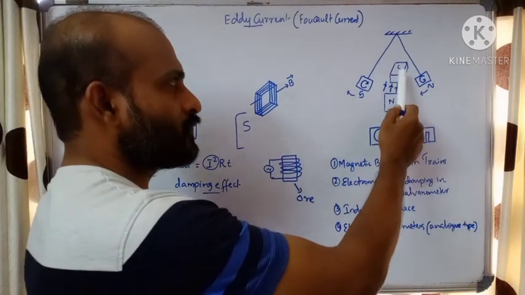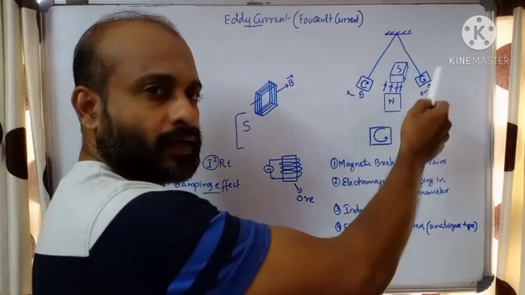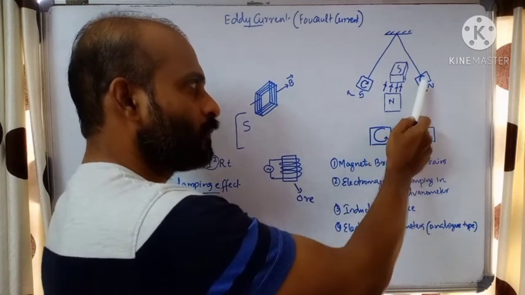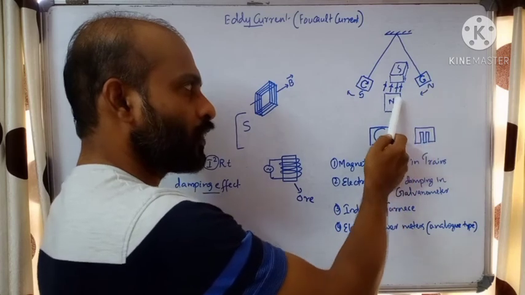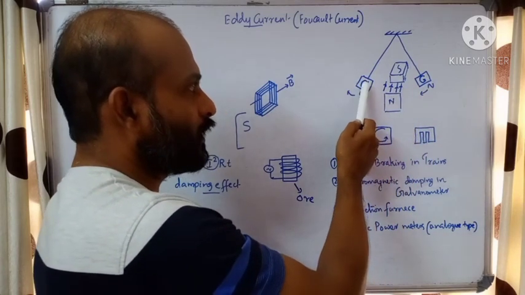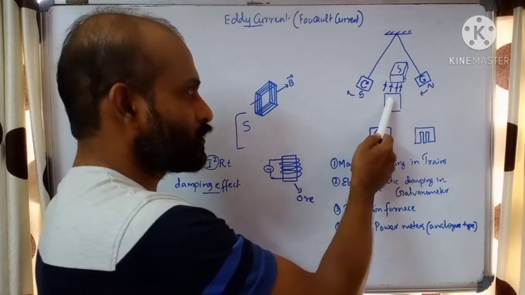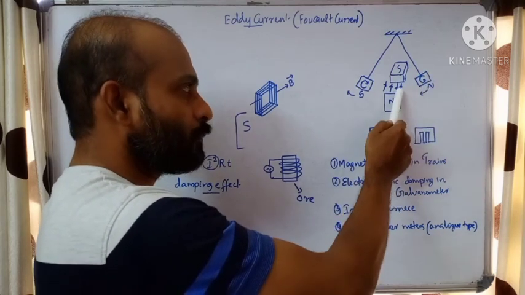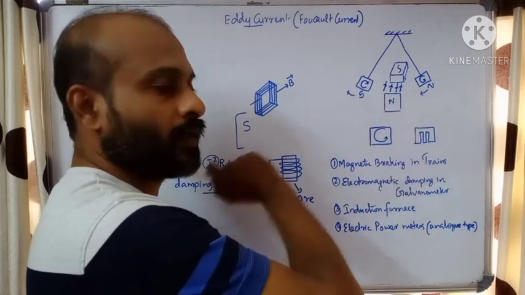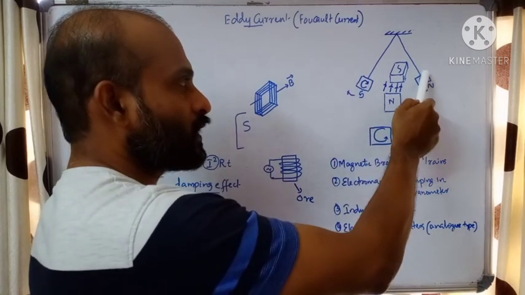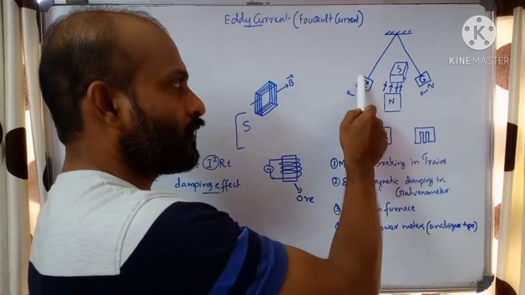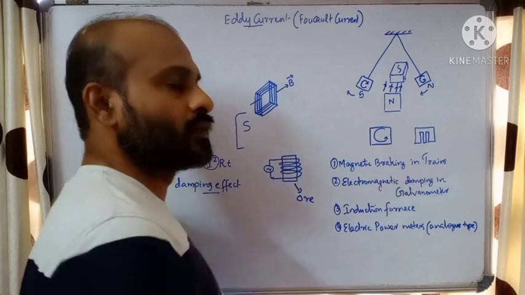If the metal piece is oscillating in a magnetic field and moves towards the magnet, if here we have a north pole, the facing side will produce a north pole in order to repel it, by Lenz's law. When it moves away, it will produce a south pole to attract. So the movement towards is repelled, the movement away is attracted, and thereby it produces a damping effect. If current flows in an anti-clockwise direction, it will produce a north pole here. Here current flows in a clockwise direction, producing a south pole.